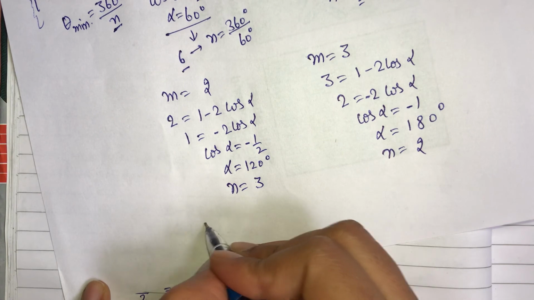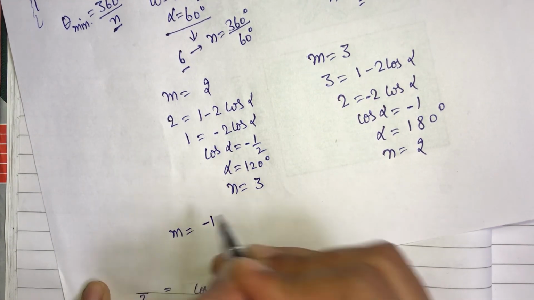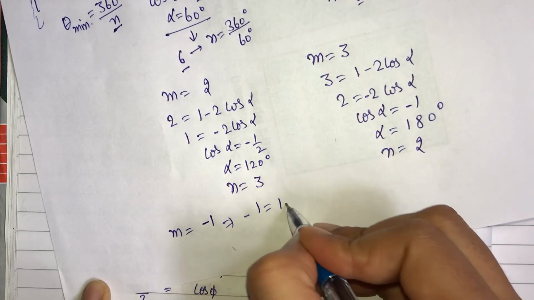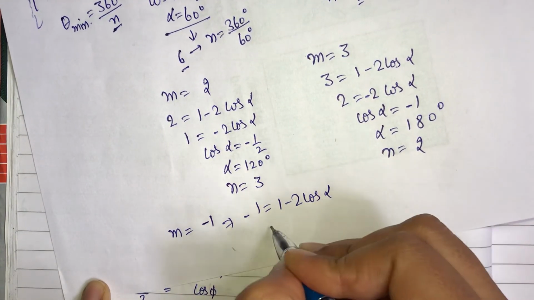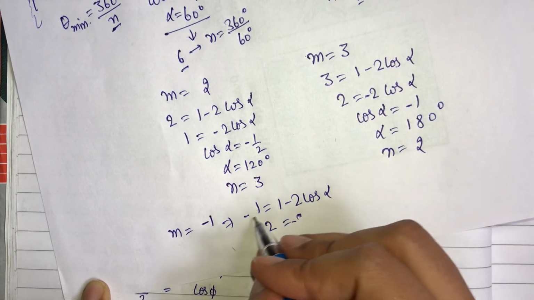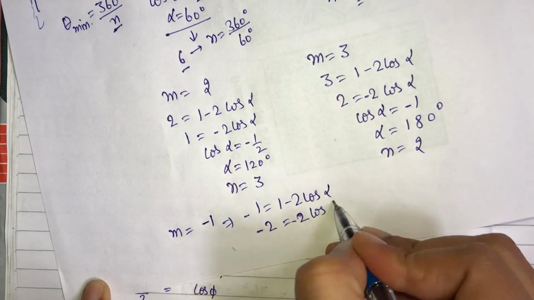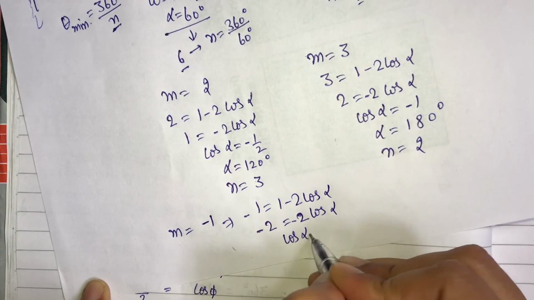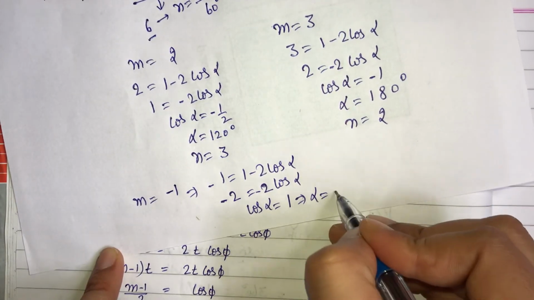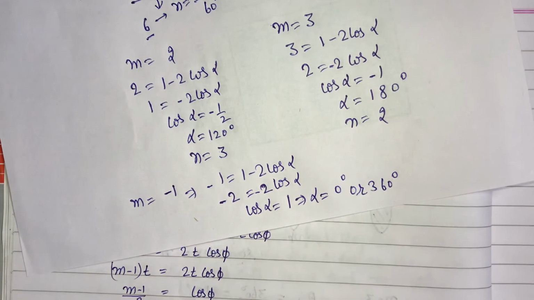Now in this equation if you put m equal to minus 1, then minus 1 equals 1 minus 2 cos alpha. So 2 equals minus, this is minus 2 cos alpha, and cos alpha is equal to 1, and this means alpha is equal to either 0 degrees or 360 degrees.